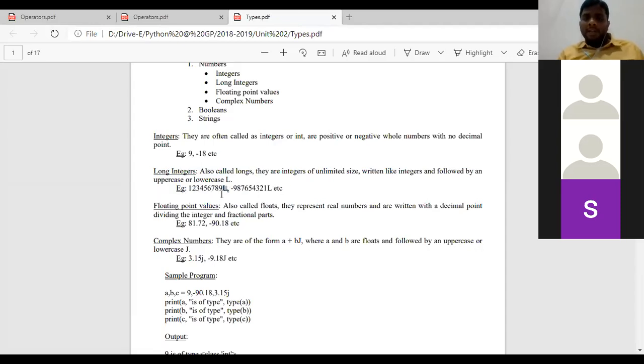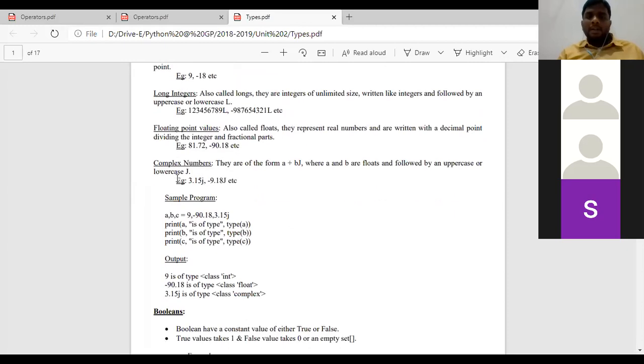If you assign this value to A, even though it's a long integer, you can allot that particular value to variable A. There is no purpose of mentioning L, but just remember in data types of Python, there is a data type called long integer.